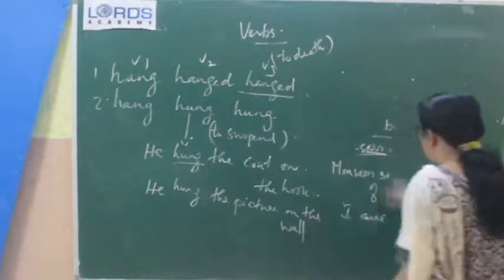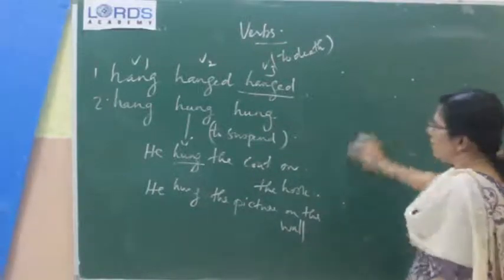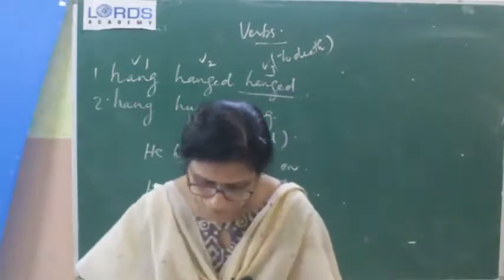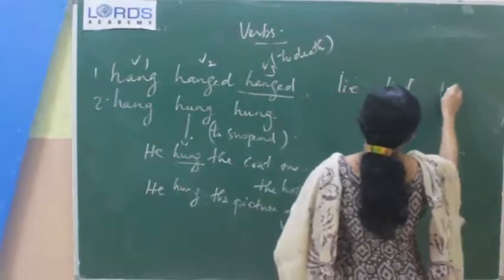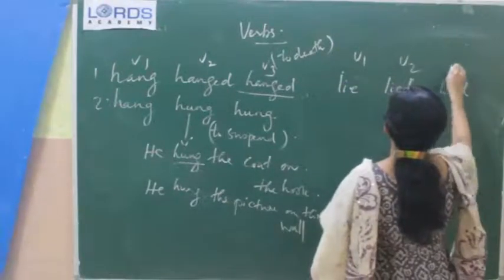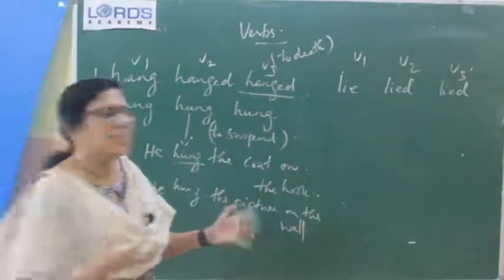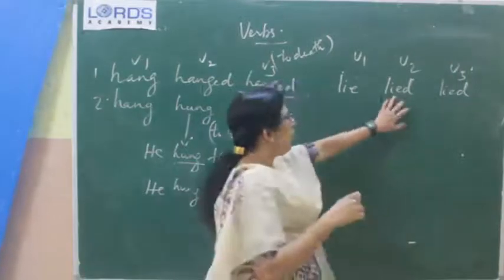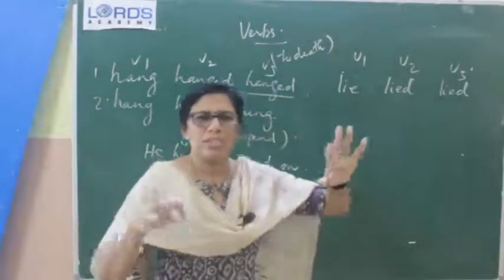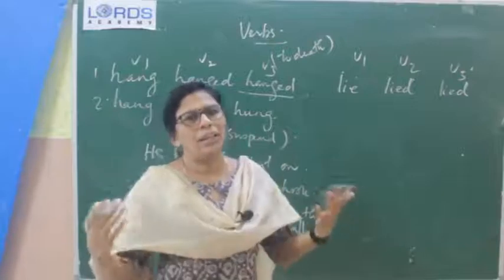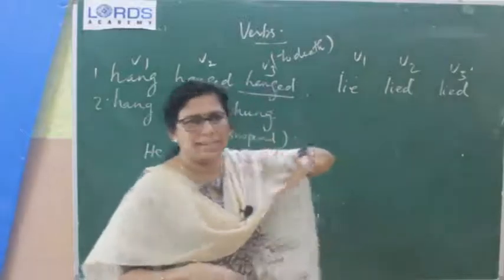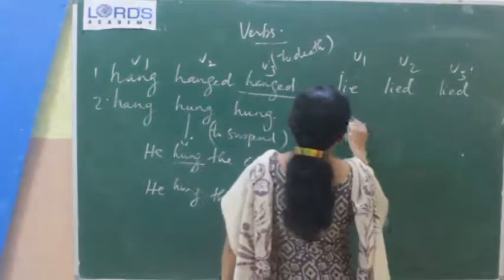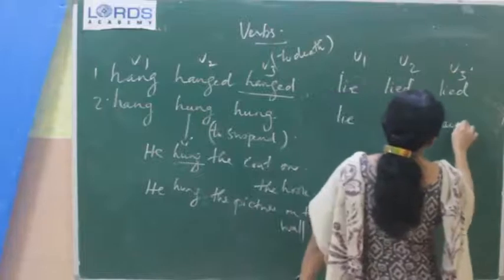Lie, we have 3 sets. I hope you can understand. This is only the clue you have to remember. First one, it's very simple, which you usually used to do. Lie, lied, lied. You used to tell lies often. Simply maybe for a joke or not serious lies, but at your age, you used to lie to your parents or to the teacher, even without doing the homework, and come and give a lot of reasons. So, lied means telling lies. That is simple. Next one, lie, lay, laid.